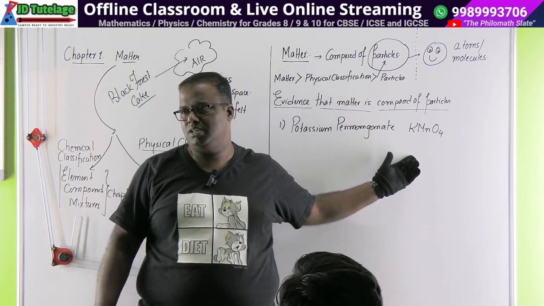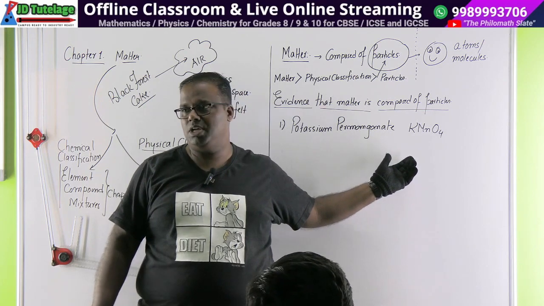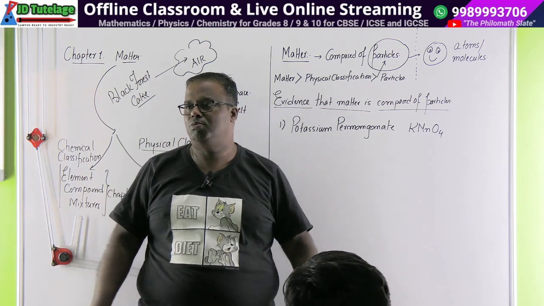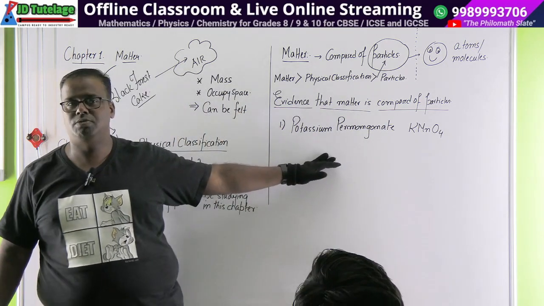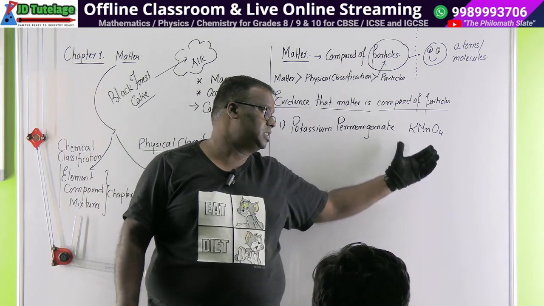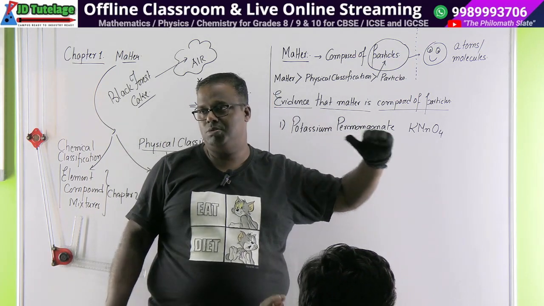Lavender, deep pink. I'll not say lavender, deep pink. Purple is the right word to use. So we put a lot of potassium permanganate. If you put potassium permanganate, this works as a very good filter. It actually will have all the dust and other particles settle down so that the water remains clean.